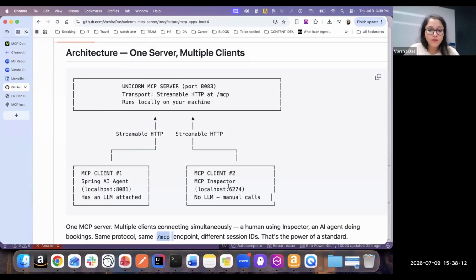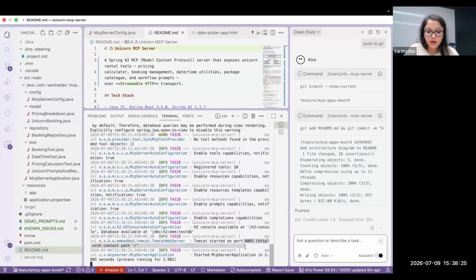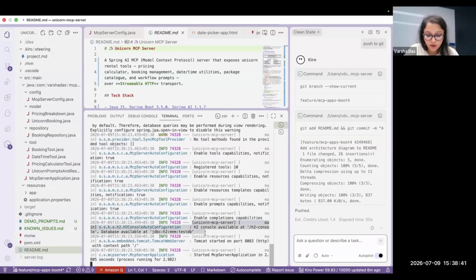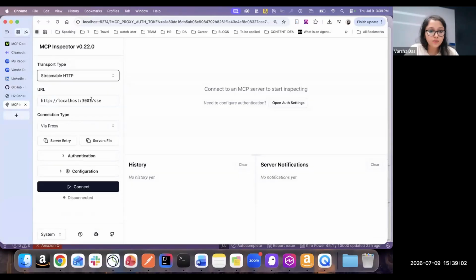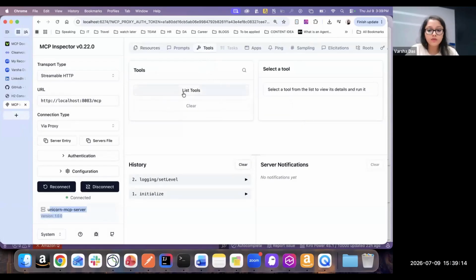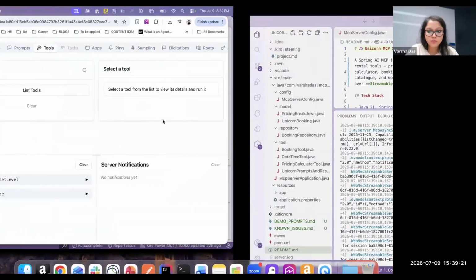Okay, so now what we are going to do is, let me start the server first. This has started on 8083. Let me show you some logs. As you can see, registered tools is showing 10 and the H2 console is available. Let me go to the MCP inspector now. Over here I'll select streamable HTTP and connect to 8083/MCP. Okay, so we are connected to this server now. I'll go on tools, and before I click on list tools, let me show you the logs.